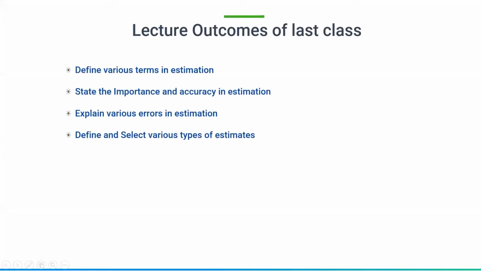So these are the things which we have discussed in the last class. We have discussed the various terms in estimation, namely plinth area, floor area, carpet area, etc. We have also seen the importance and accuracy in estimation, how accurate it should be, and also various errors in estimation and various types of estimates, and where we are going to use them. This is what we have seen in the last class.